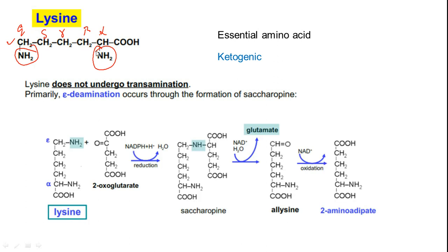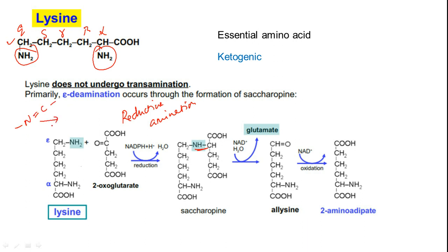So this is the first part of the metabolism, where lysine reacts with alpha ketoglutarate. Here we have the amino group, here we have the keto group. These two react with each other to give us an amino compound. This is the classical example of reductive amination, where this reaction is supposed to provide us an N double bond C type of product.